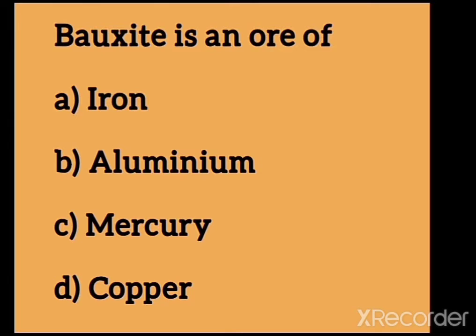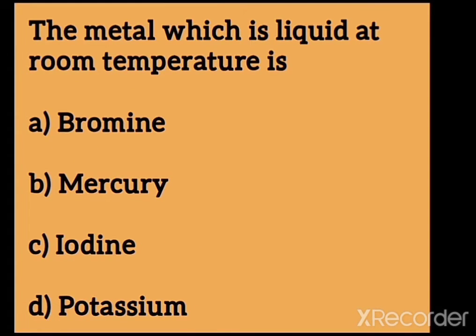Bauxite is an ore of dash: iron, aluminum, mercury, or copper. You have to select the correct option. The metal which is liquid at room temperature is bromine, mercury, iodine, and potassium. It is a very easy question. You have to write the correct option.